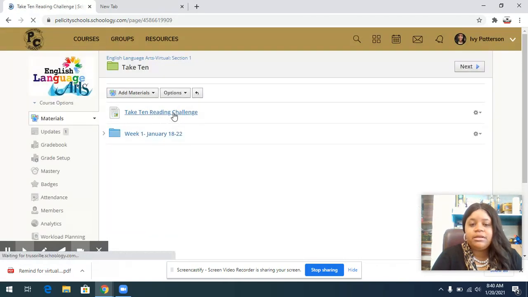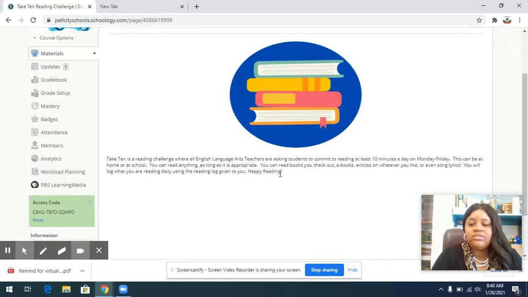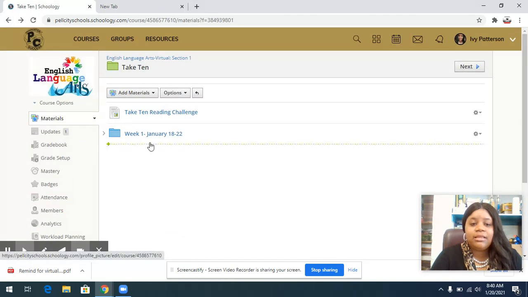If you click on here, this gives you an explanation of what Take 10 is. It says Take 10 is a reading challenge where all English language arts teachers are asking students to commit to reading at least 10 minutes a day, Monday through Friday. This can be at home or at school. You can read anything as long as it is appropriate. You can read books you check out, ebooks, articles on whatever you like, or even song lyrics. You will log what you're reading daily using the daily log given to you. Happy reading.